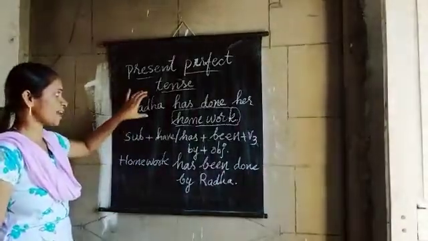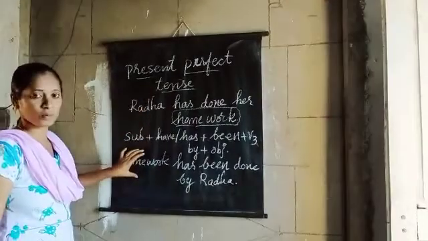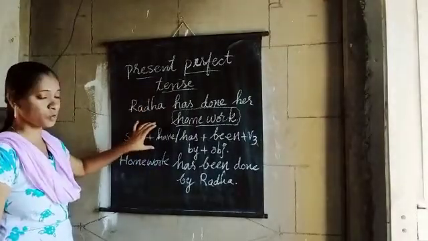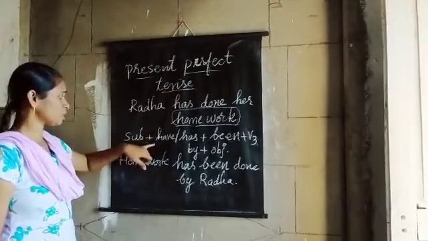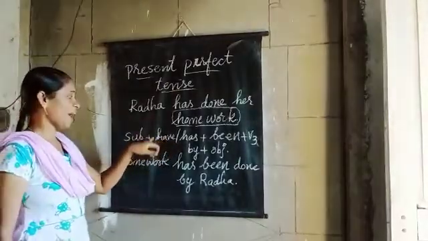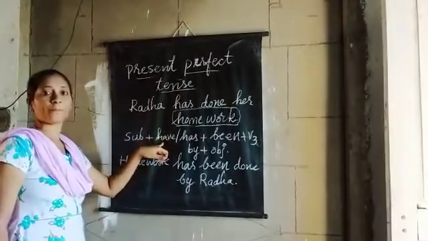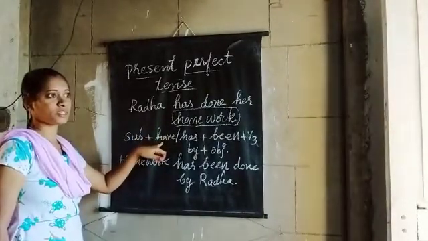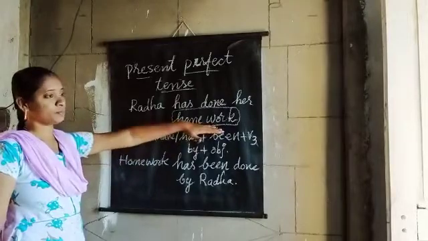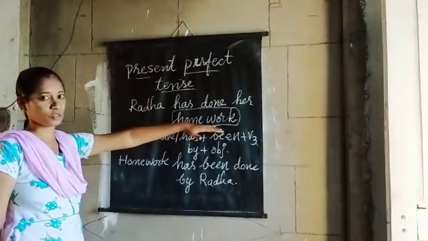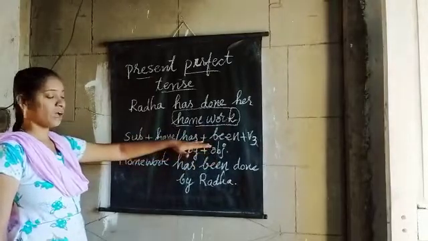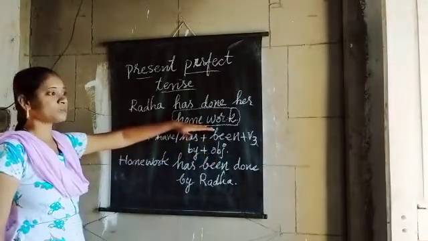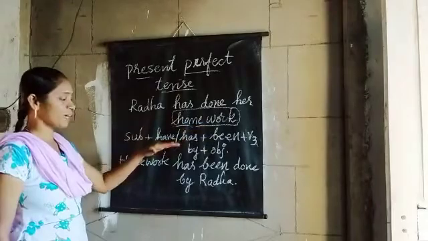The sentence is in active voice, and this is the structure when we change it into passive voice. Once again, children, look carefully. Subject plus have or has. When the object is singular, we have to write has, and when the object is in plural form, we have to write have.